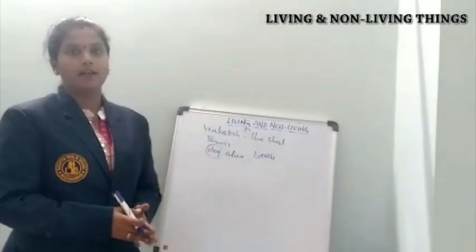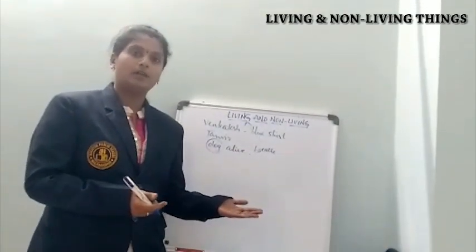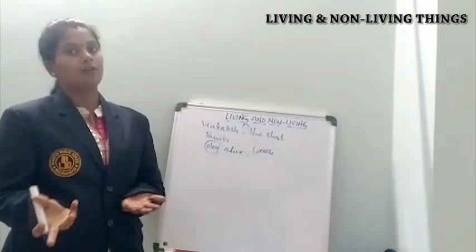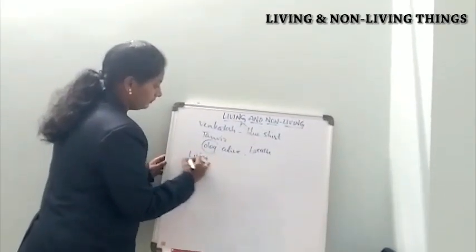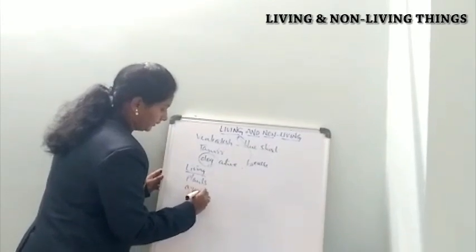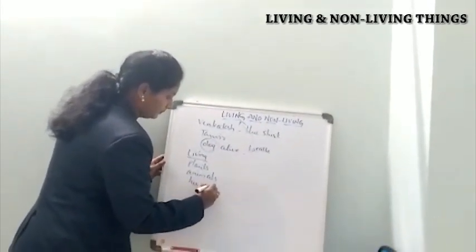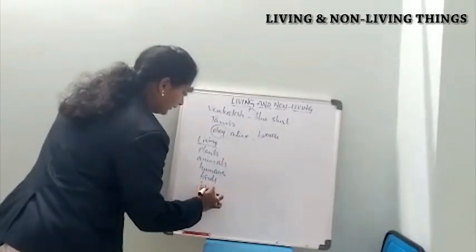Generally, you have all studied in your lower classes about living and non-living things. So you very well know what examples come under living things, like plants, animals, human beings, birds, insects.